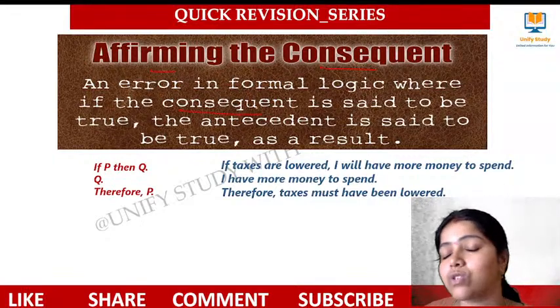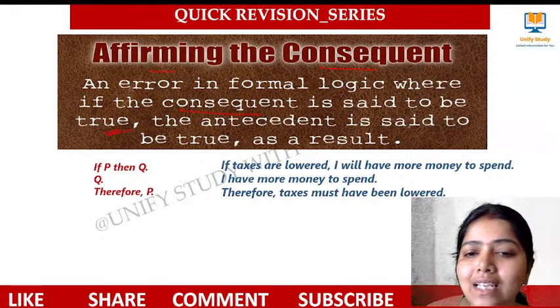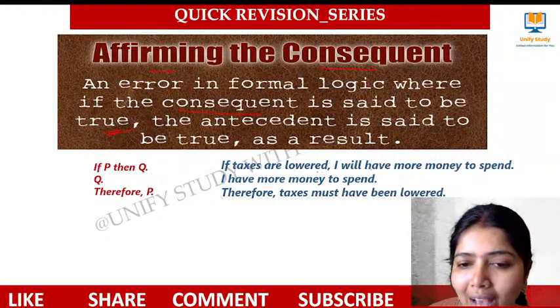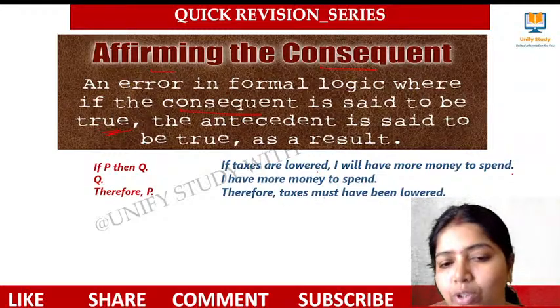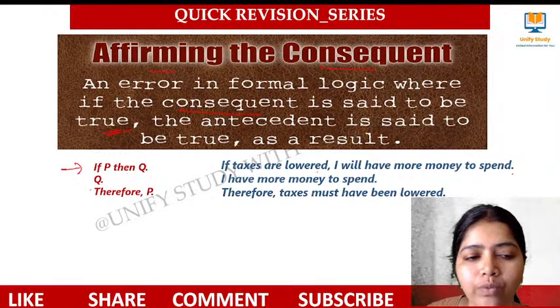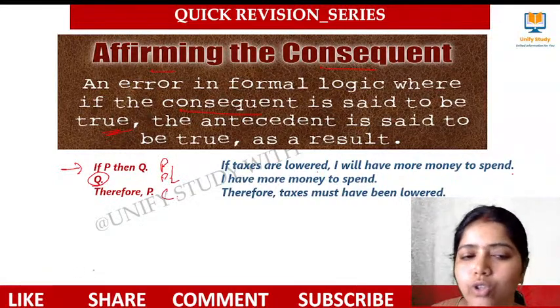The consequence which is going to happen is said to be true, so the antecedent is said to be true as a result. For example, if taxes are lowered, I will have more money to spend. I have more money to spend, therefore the tax must have been lowered. See, if P, then Q. Premise 1 is this one, premise 2 is this one, conclusion is this one.